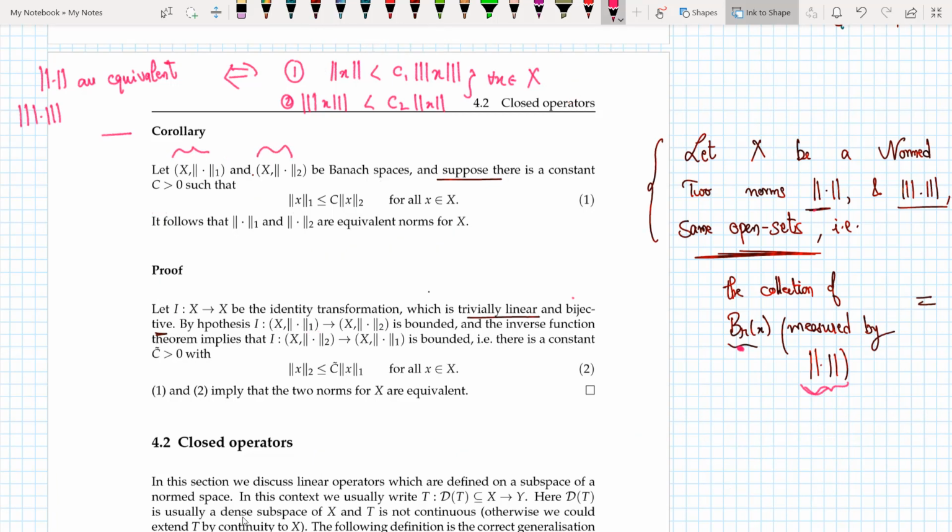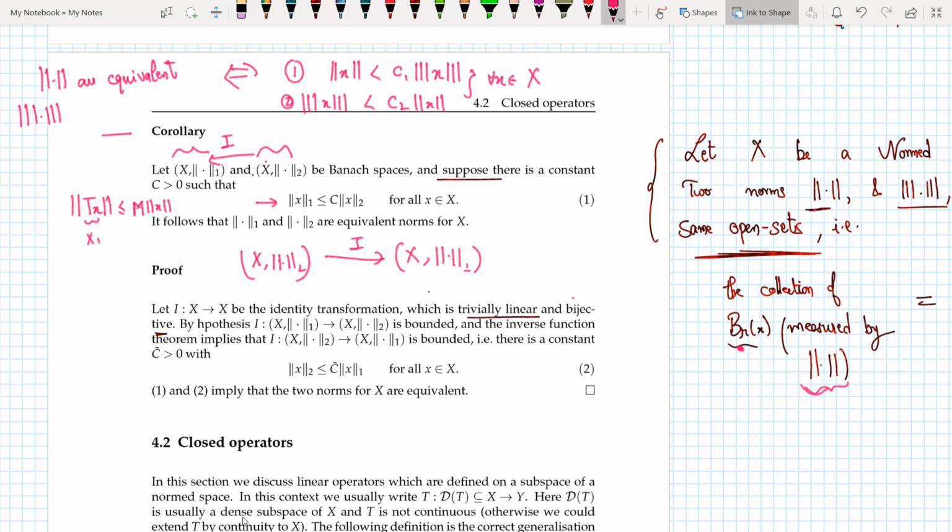Two Banach spaces. And now suppose there is a constant c greater than 0 such that, as soon as I see this, I am reminded of a fact, that the norm of Tx is less than or equal to M times the norm of x. So if this was the condition, I write this T of x as x1. So I have an operator which goes from this space to this space. Let me call it the identity operator. So identity takes an element x2, and the identity takes it to x equipped with the one norm.